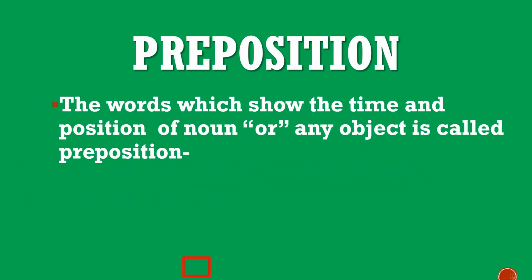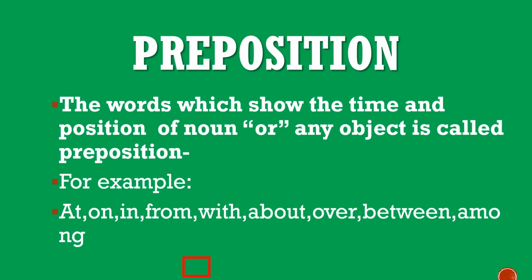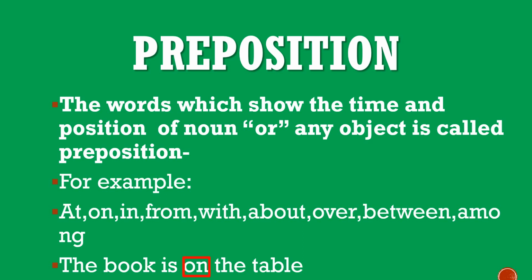The next part of speech is preposition. The words which show the time and position of a noun or any object are called prepositions. For example, at, on, in, from, with, about, over, between, among. For example, the book is on the table. So on is a preposition because this is describing the position of the book.